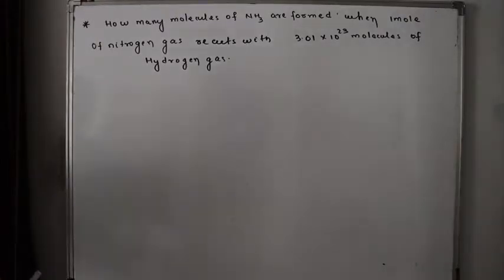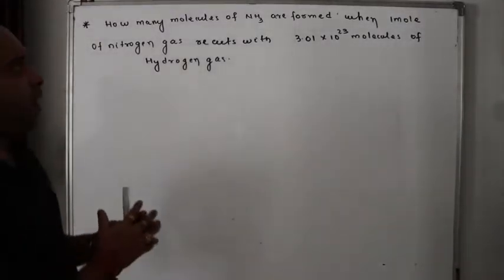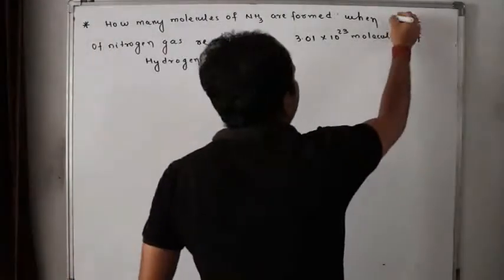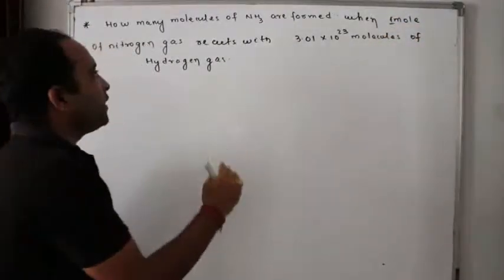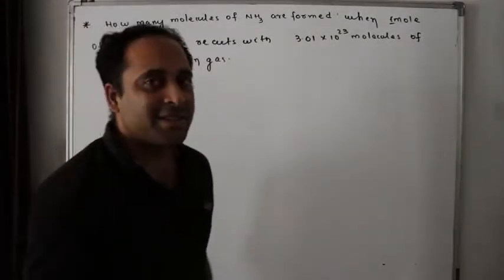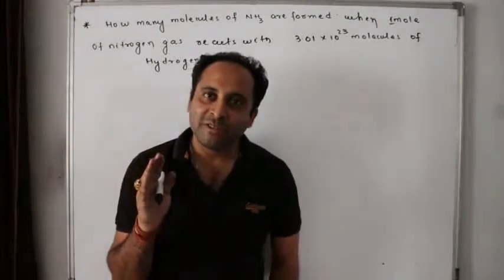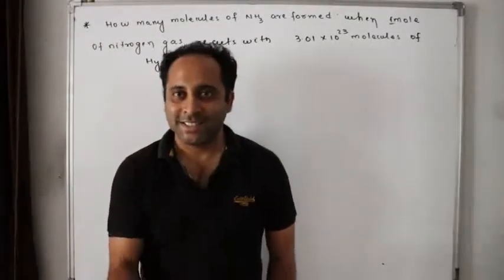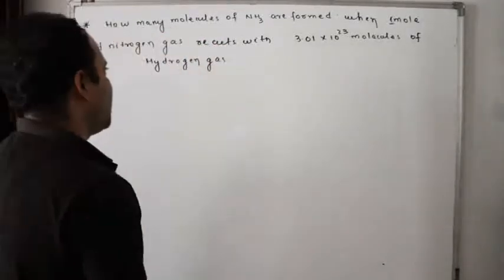Now, how many molecules of ammonia are formed when 1 mole of nitrogen gas reacts with 3.01 into 10 to the 23 molecules of hydrogen gas? Now pause the video, solve the question, done, come back.